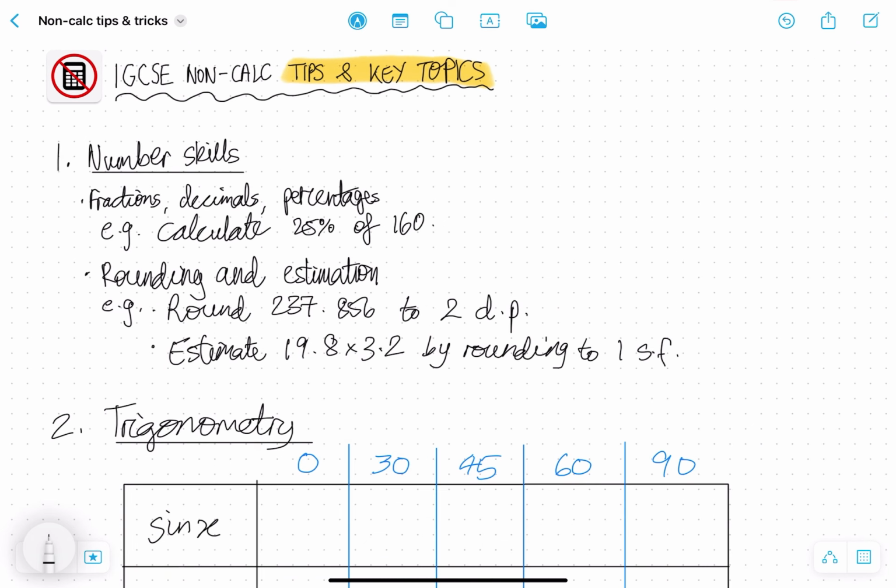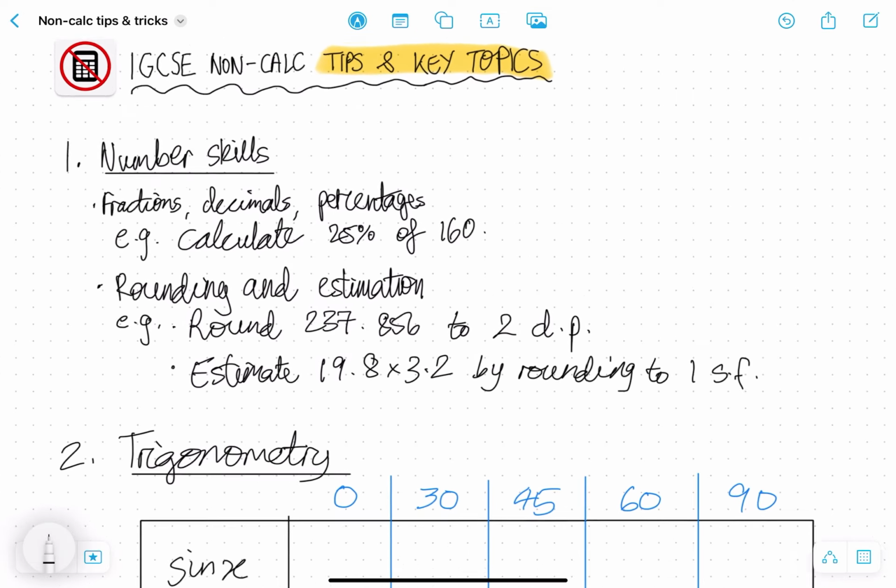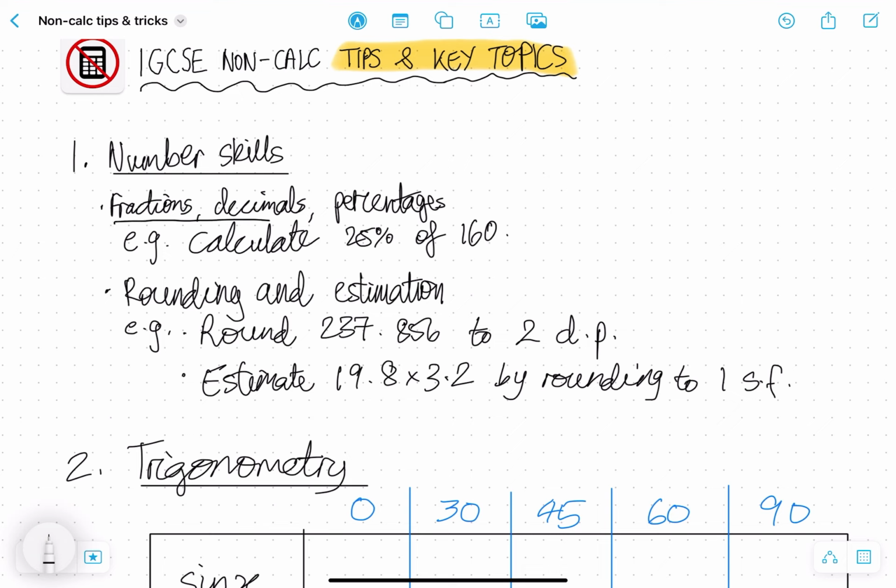So the key topics that have been impacted by this non-calculator change. Firstly, the most important one is number skills. This involves things like fractions, decimals, and percentages, rounding and estimation, and of course, basic operators and, in essence, mental math.